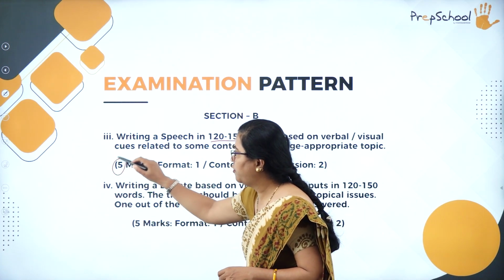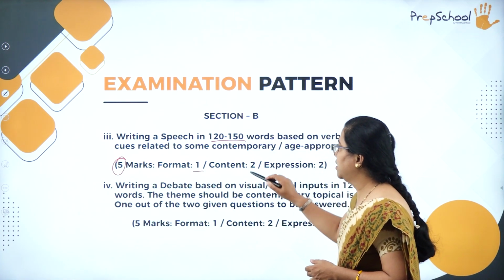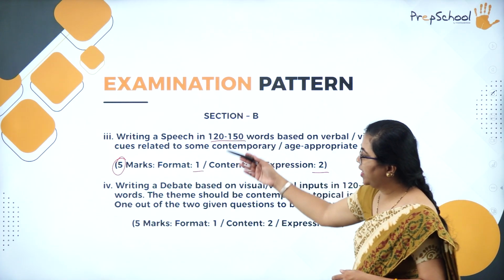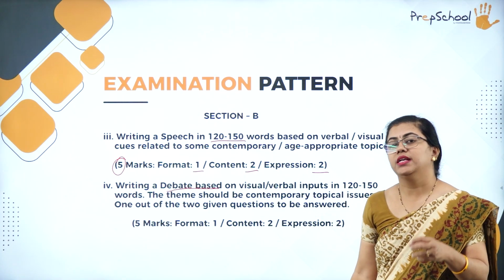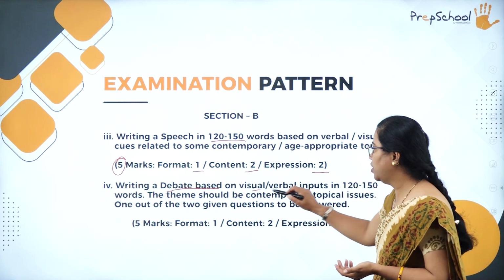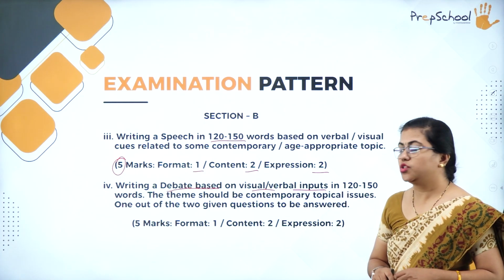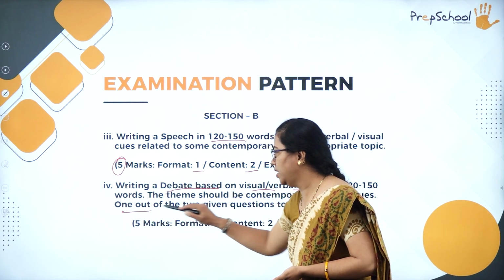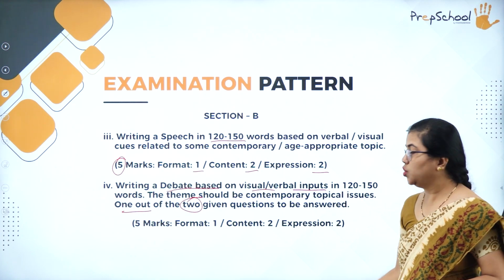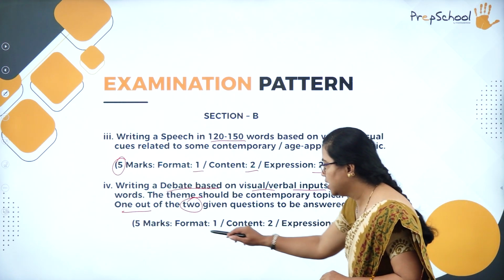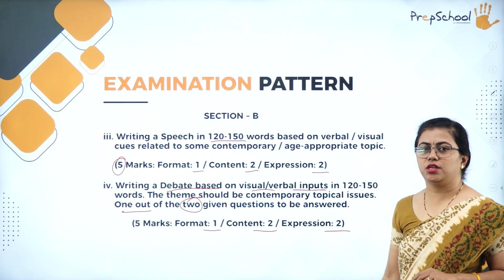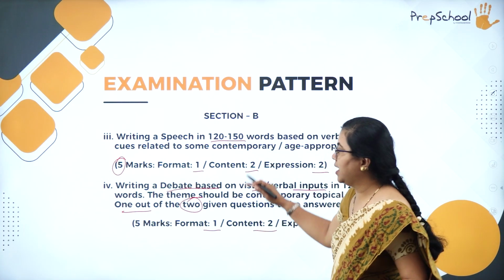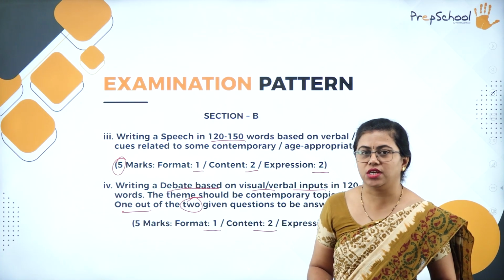Fine. So this is for 5 marks. You can see the marks break up here. Format, content, and expression. So this way there is a breakup of marks. And after speech writing you have to write a debate also. So some debate topic will be given, and based on some visual verbal inputs that will be given to you. So this is already briefed in the class. So some theme will be given to you, and here you have to answer any one out of the 2 questions given. So you can see the marks breakup over here. It is for 5 marks: format, content and expression. So this way you need to plan for your writing skills also. So all these are extra, and this will be taught to you in class. You need not worry.